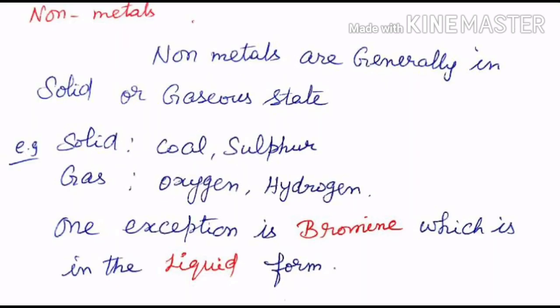Non-metals are generally in the solid or gaseous state. For example, coal and sulfur are in the solid state. Oxygen and hydrogen are in the gaseous state. One exception is bromine, which is in the liquid form.